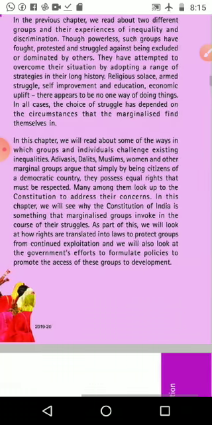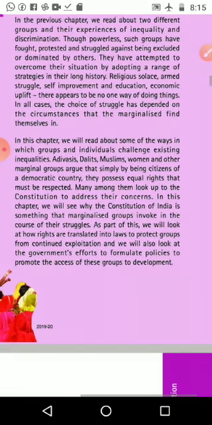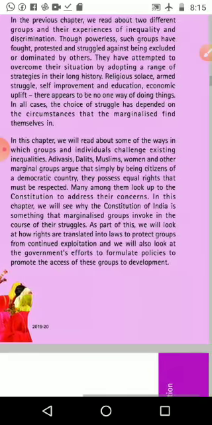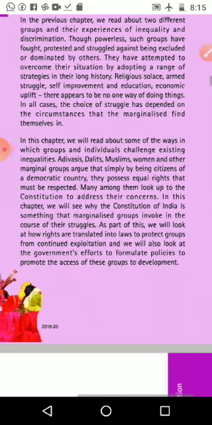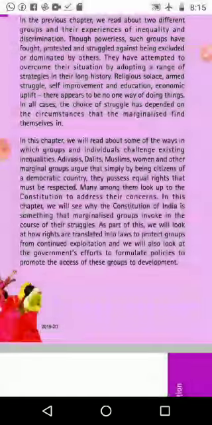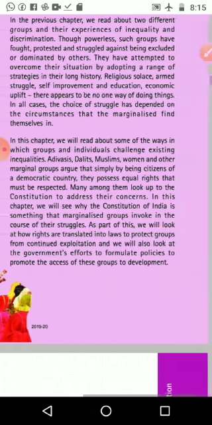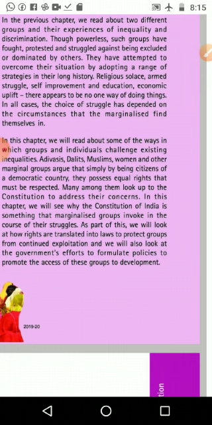Apart from this, we will look at how rights are translated into laws to protect groups from continued exploitation, and we will also look at the government's efforts to formulate policies to promote access of these groups to development. So we are going to see the constitutional provisions given to the marginalized people, and how the government is trying to protect these groups from the exploitation they face in society, so that they can reach development.